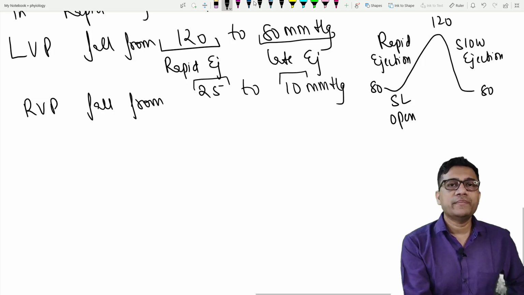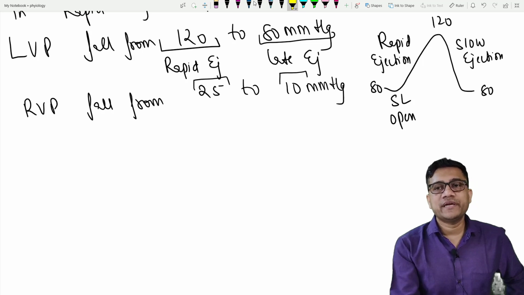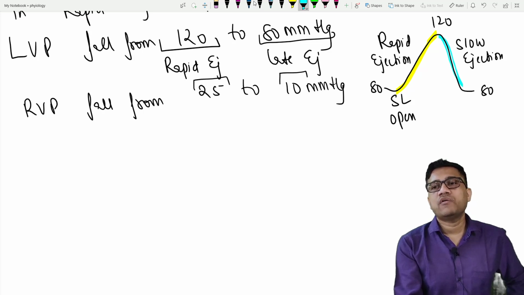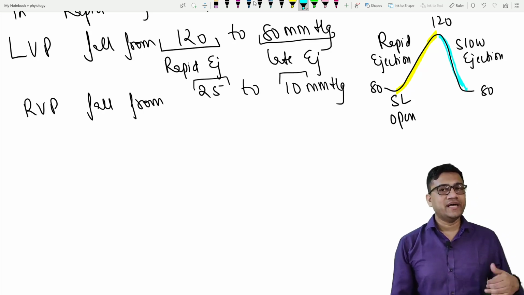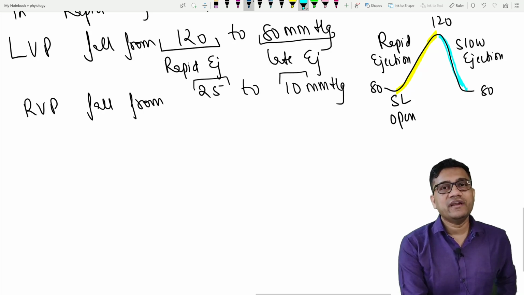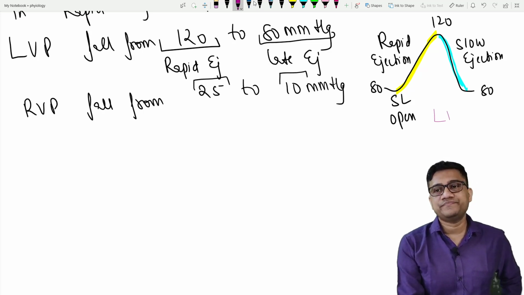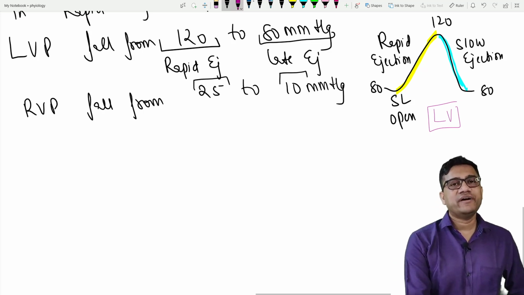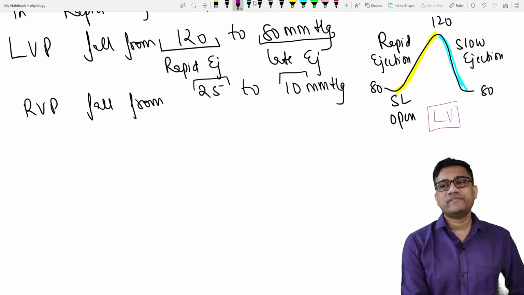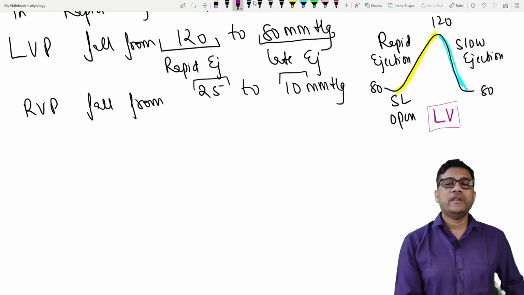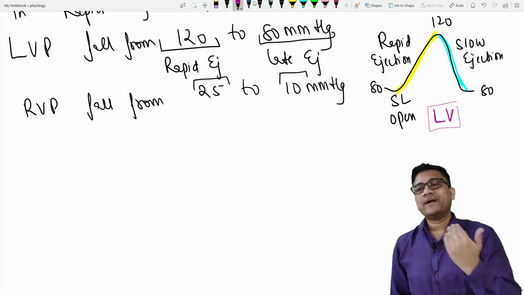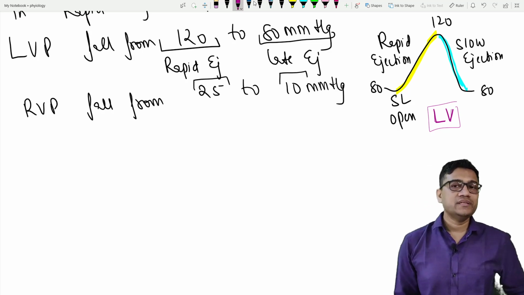So what you can remember is that in the rapid ejection period, the pressure rises from 80 to 120, and then in slow ejection the pressure falls from 120 to 80 on the left side. So this is which side? Left ventricle. So left ventricle pressure rises from 80 to 120, then falls back to 80 in the systole. Are you clear?